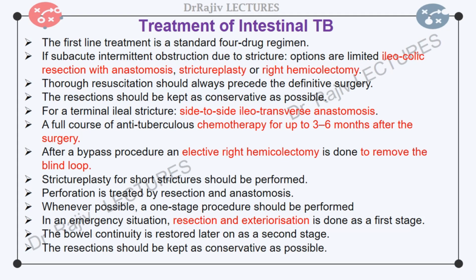In an emergency situation, when there is widespread disease and heavy peritoneal contamination, resection and exteriorization is done as a first stage. The bowel continuity is restored later on as a second stage after a full course of anti-tuberculous chemotherapy and improvement in general condition.